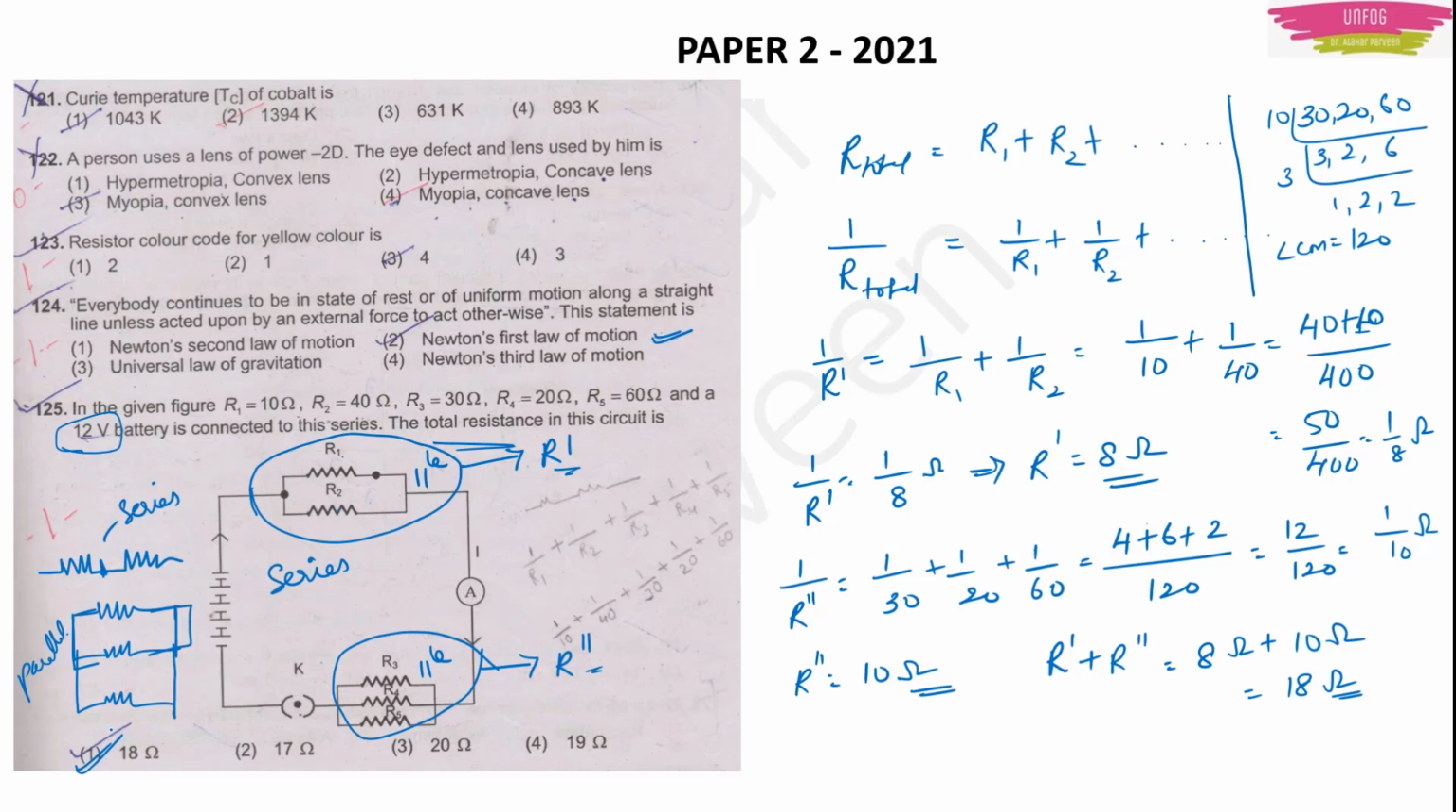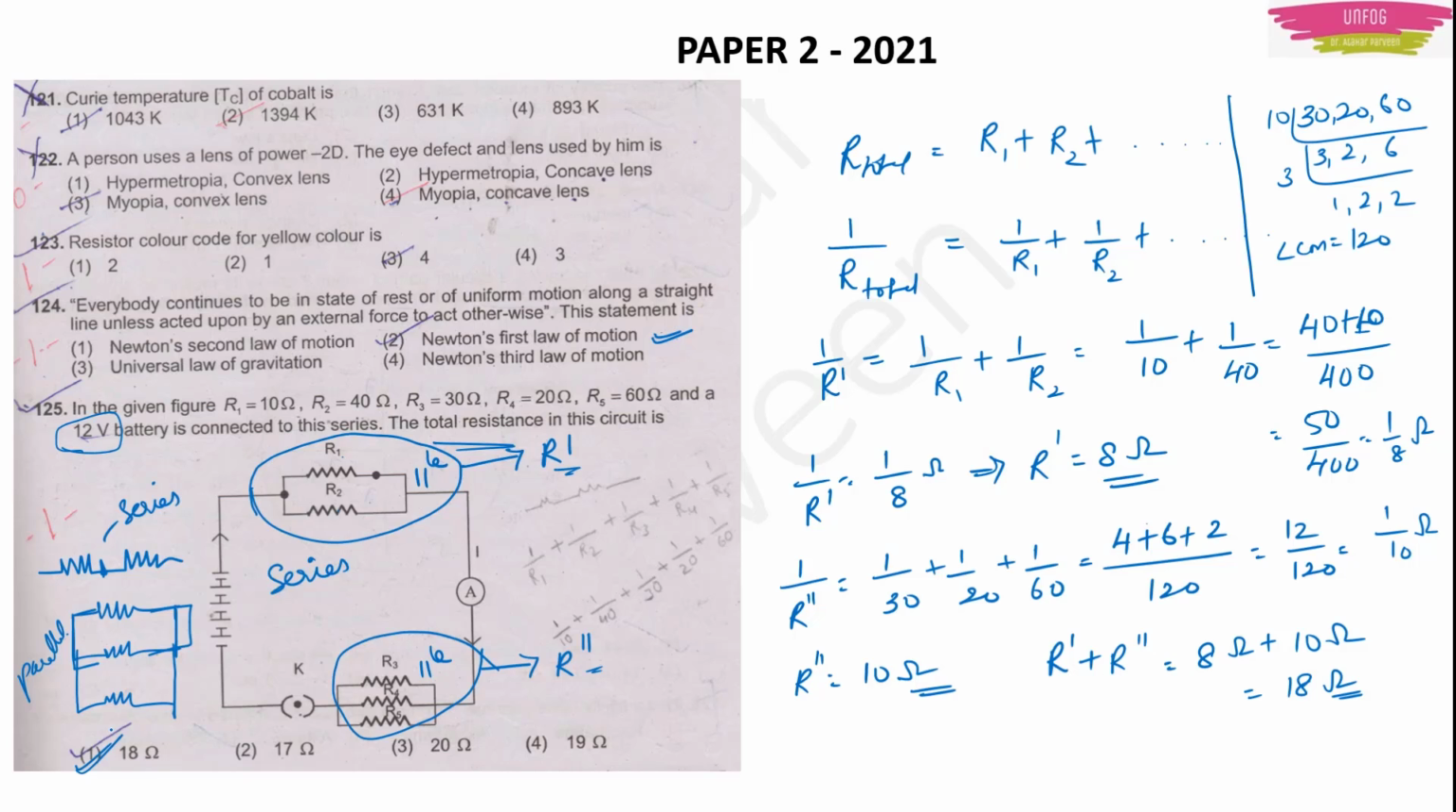In case they were asking for the total current, at that time we needed the value of this battery, the 12 volts, because once I have the total resistance, then I use Ohm's law to find the total current. V is equal to IR. There we required this 12 volts. Or else this is a waste for us. This data is not needed for this particular type of question.